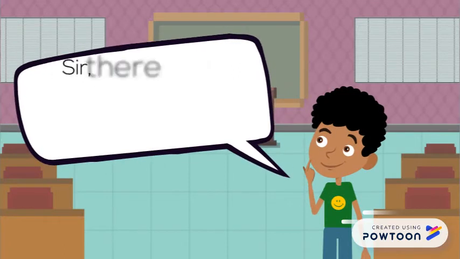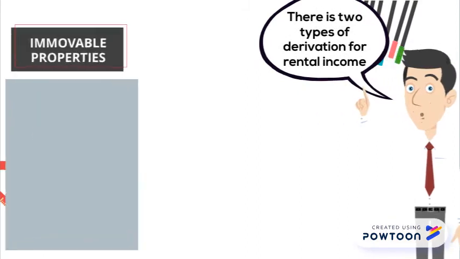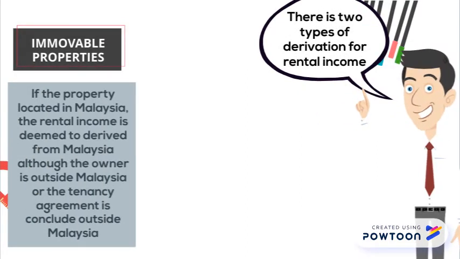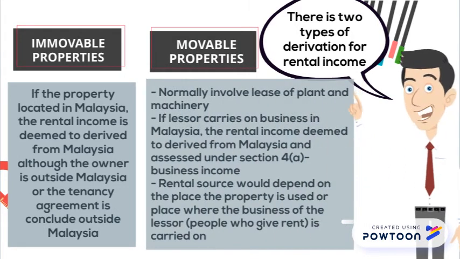Sir, how many types of derivation of rental income are there? There are two types of derivation of rental income. First is immovable property. If the property is located in Malaysia, the rental income is deemed to be derived from Malaysia. And the second is movable property, which normally involves the lease of plant and machinery.